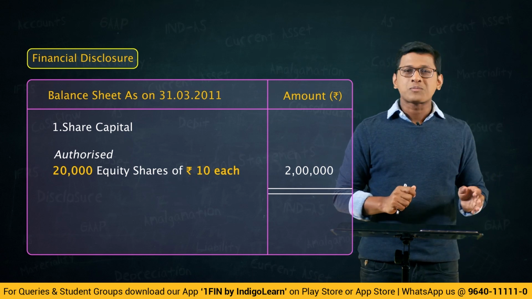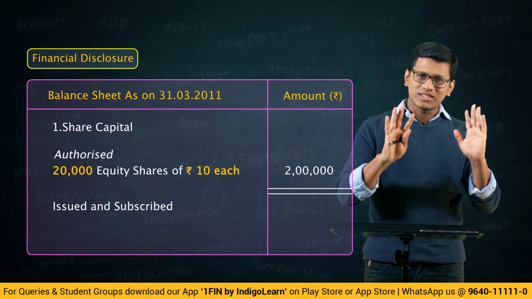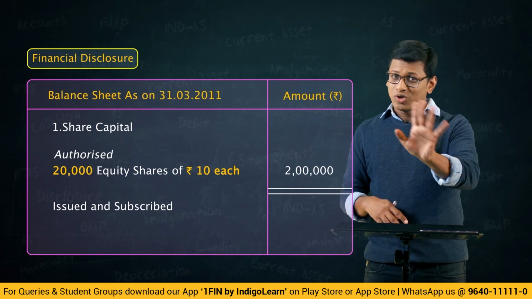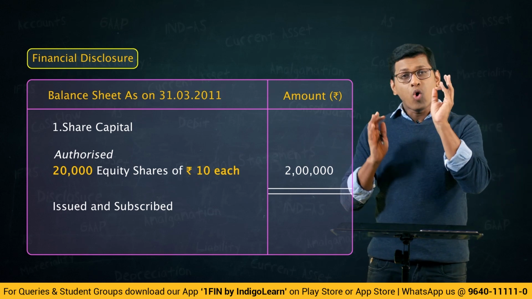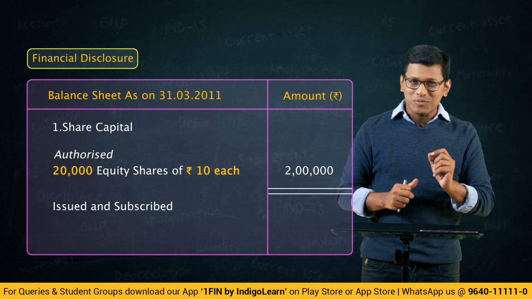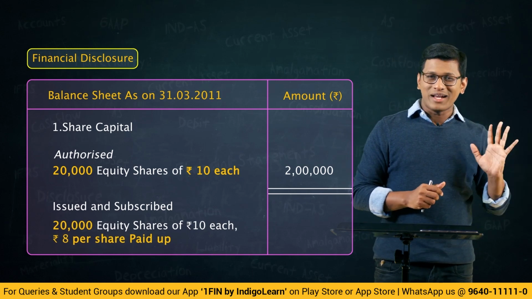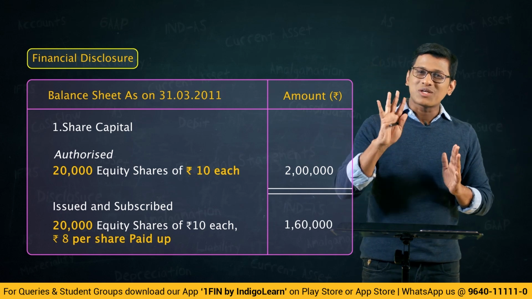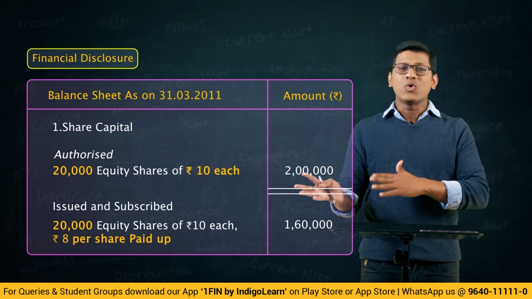Okay, right. After that, issued and subscribed capital. How many shares are issued? 20,000 issued, 20,000 subscribed. Now, is everything paid up? No. So here you should write in the note, issued and subscribed capital, you will underline that, and for that, what is the amount paid up? 8 rupees is paid up, right? So you should indicate under issued and subscribed shares, 20,000 shares of rupees 8 paid up, and in the final amount column you will write 1,60,000. Got it? So this is how you are supposed to prepare and present the financial disclosures for the purpose of the balance sheet. Now come to the next year.